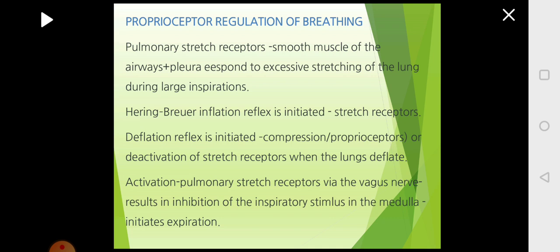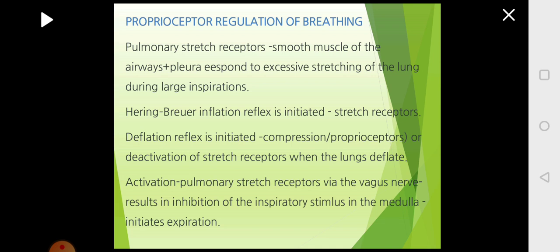When this happens, the stretch receptors which are responsible for deflation will be deactivated. So the deflation receptors will be deactivated and it brings about inflation. This is called the Hering-Breuer inflation reflex, which is started by the stretch receptors. The stretch receptors present in the region of the lungs will be sending information through the vagus nerve, and this vagus nerve in turn will send the information to the medulla.